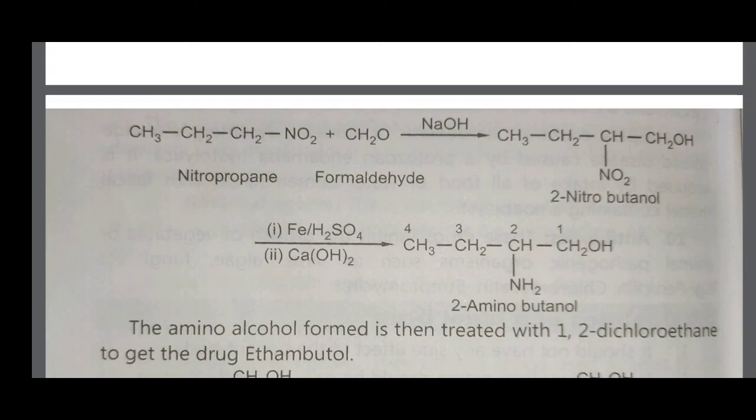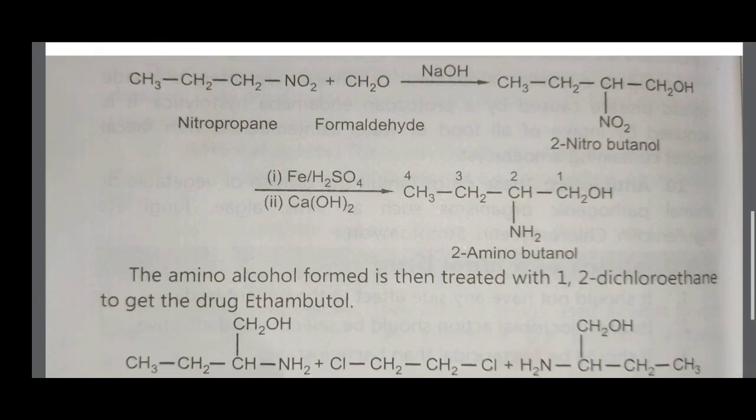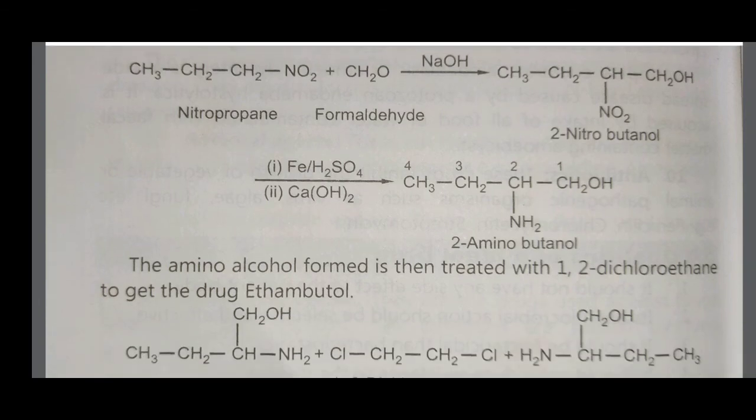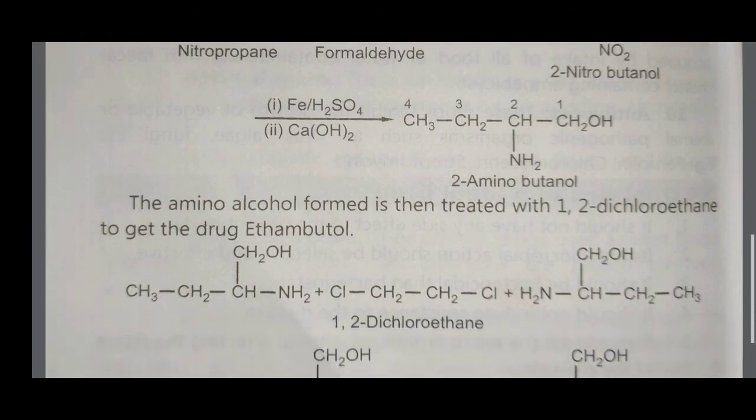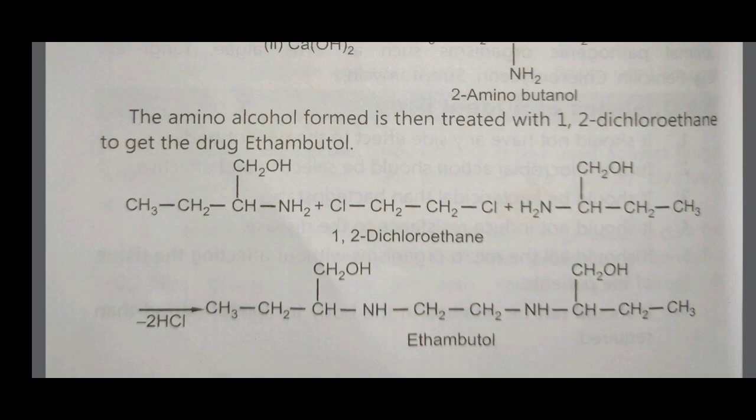The first is the synthesis of 2-amino-butanol starting from nitropropane. Here the NO2 group undergoes reduction and is converted to NH2. Therefore the name of this compound is 2-amino-butanol. Then in the second step, the amino alcohol is treated with 1,2-dichloroethane to get the drug ethambutol. Two molecules of 2-amino-butanol and one molecule of 1,2-dichloroethane react with each other by releasing two molecules of HCl.